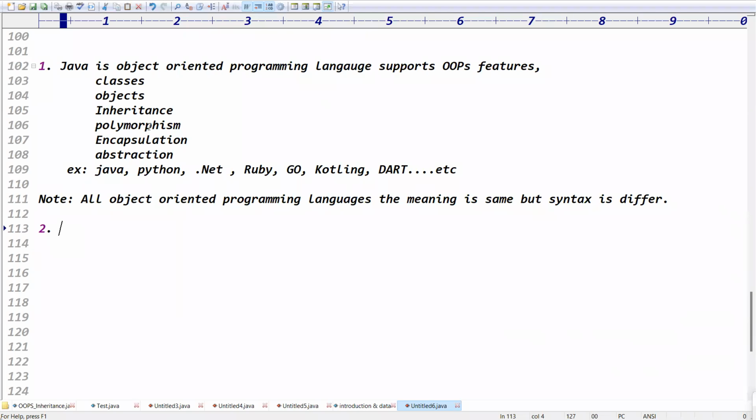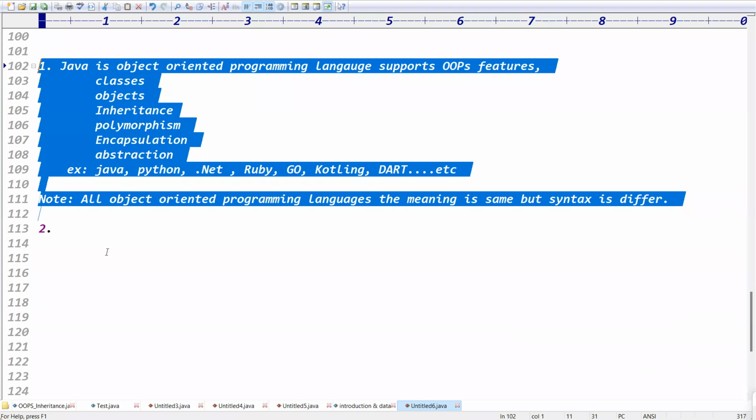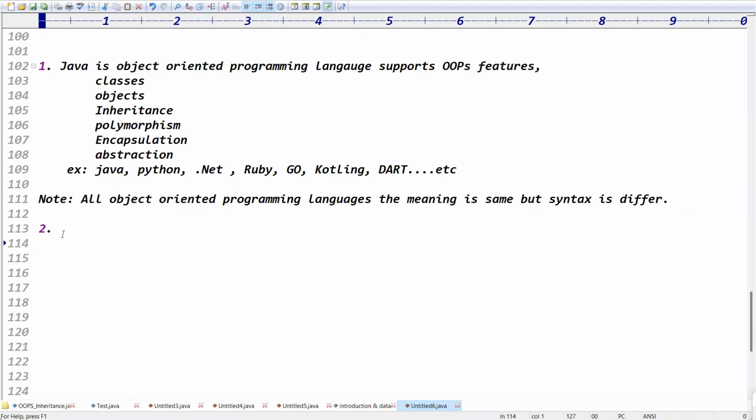Take web services. I know Java web services. Even if you want me to write Python web services, I can write it. Why? Because the meaning of web services is the same: there is a GET request, a POST request, a PUT request. It takes JSON data as input and produces JSON as output. The process is the same. Between Java web services and Python web services, the syntax will be the change. I can just check Google and type it.